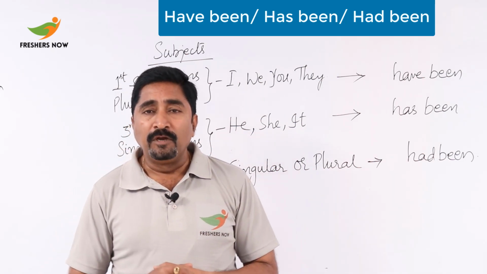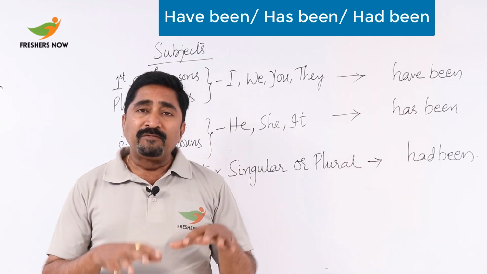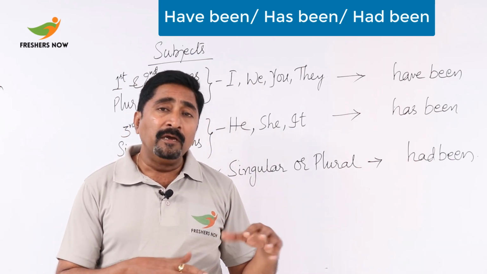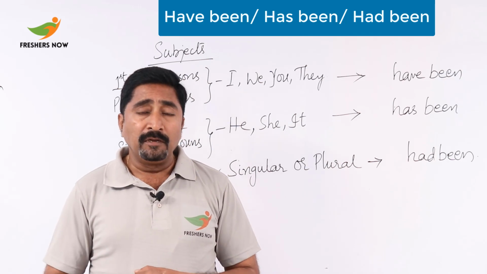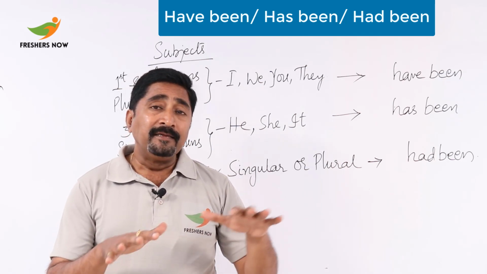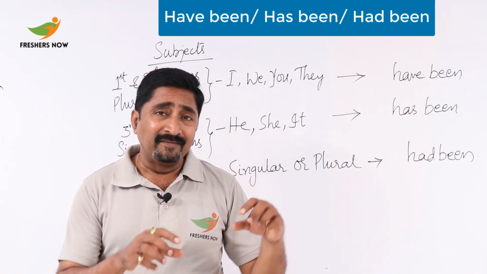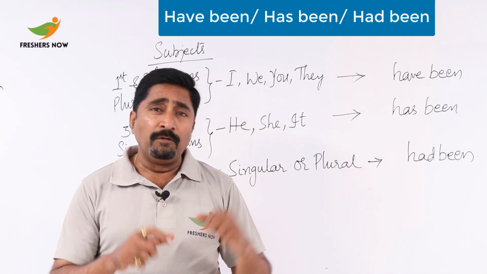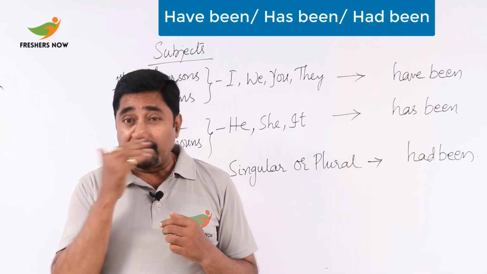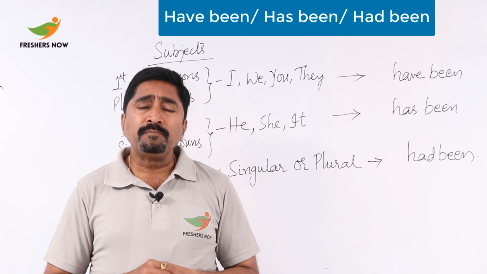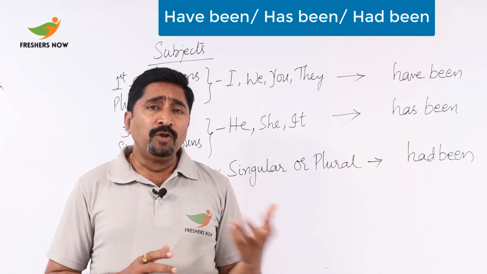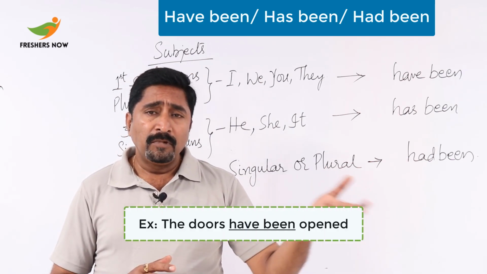So now let's come to know, in the case of use of have been, has been, and had been, how they are used in the passive voice form. Say, I say that the doors have been opened.